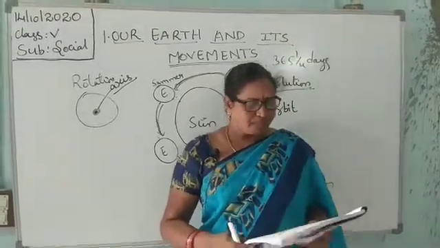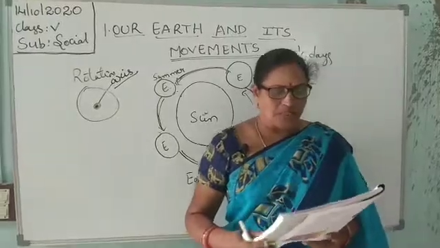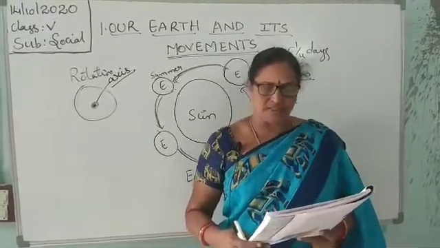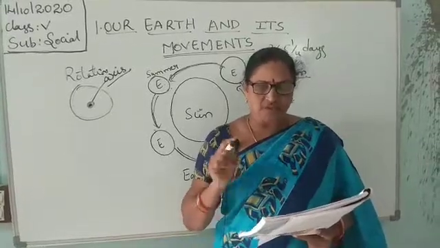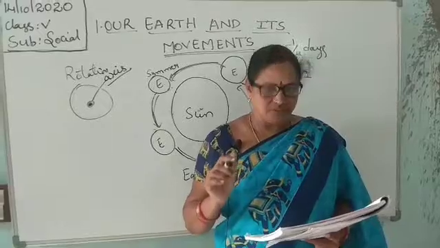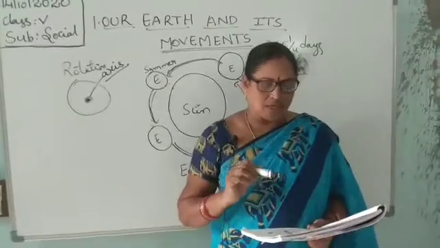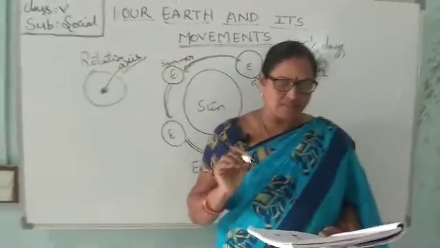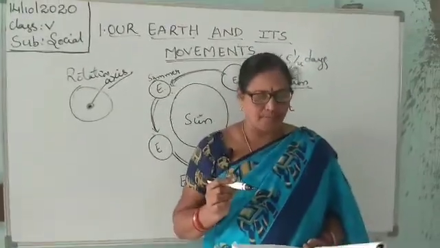Okay, children? When the North Pole is tilted towards the sun, places in the northern hemisphere experience summer season in June. This is known as summer solstice, 21st June. When the South Pole is tilted towards the sun, the southern hemisphere experiences summer season in December.